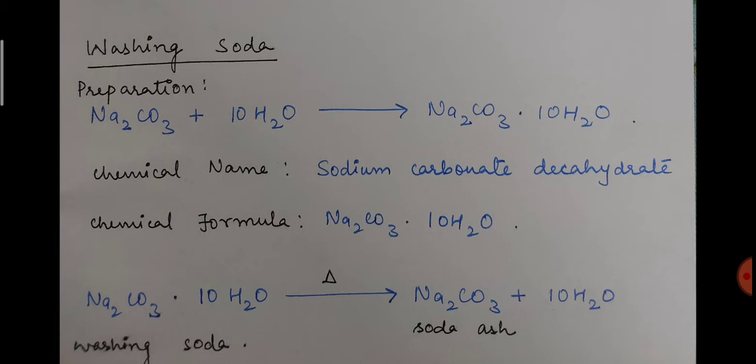So it is given here: Na2CO3.10H2O. When it is heated, we get Na2CO3, which is said to be soda ash, plus 10H2O. So these are the two products which we get.